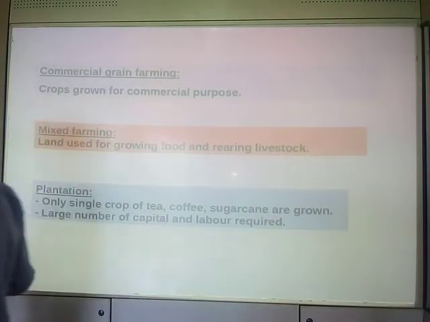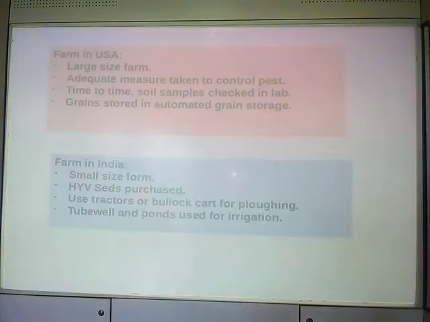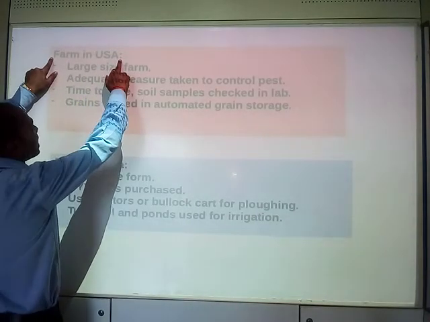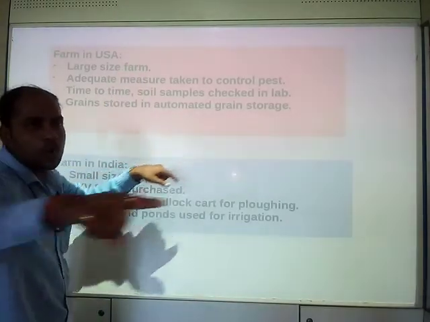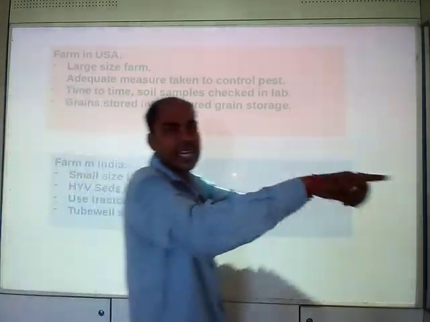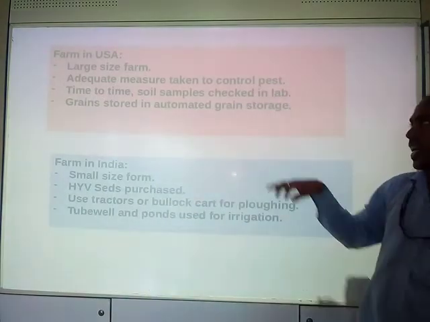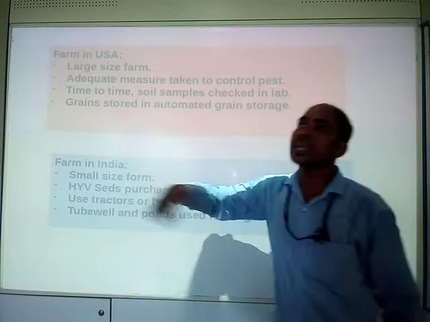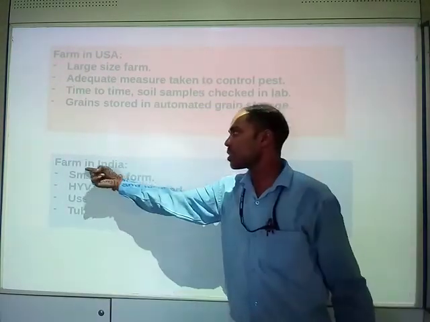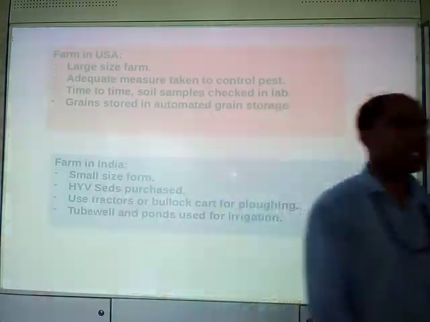Now, to refresh the mind, we have given a comparison of a farm in the USA, that means agriculture in the USA, a farm being a piece of land on which agriculture is carried out. This is the condition of a farm in the USA, that means America, and this is the condition of a farm in India.